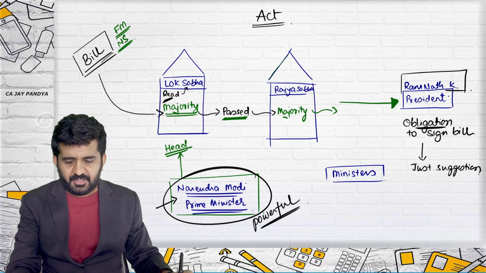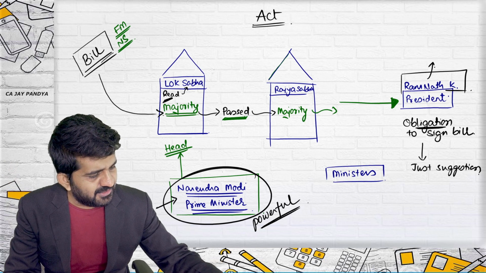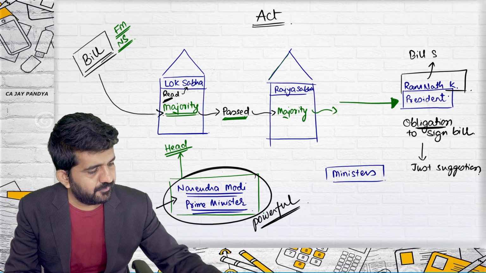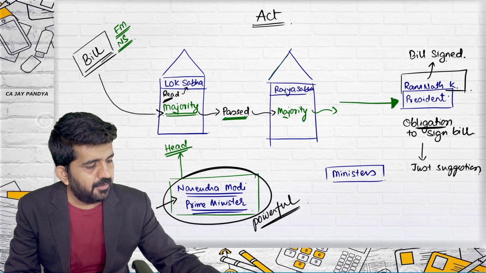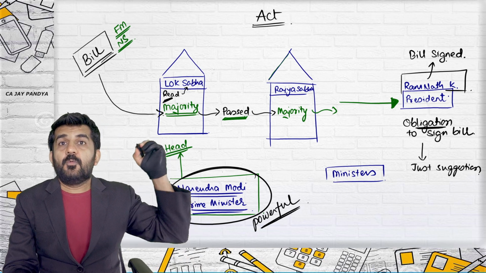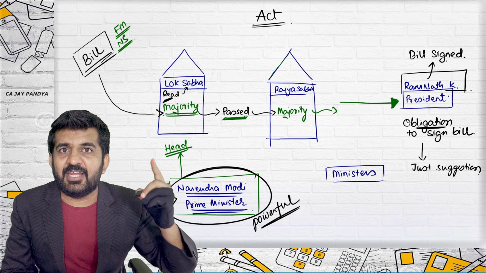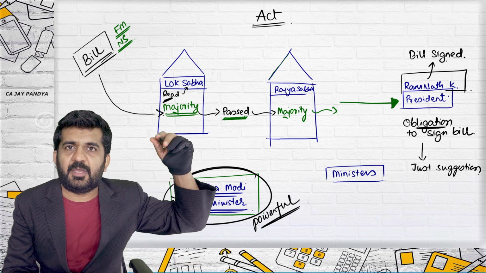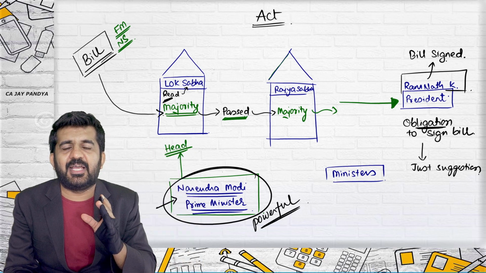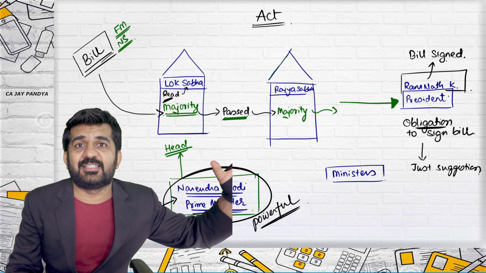Is it alright? The bill will be signed by the president. Once the bill is signed by the president and given in newspaper, it is technically termed as published in the official gazette.